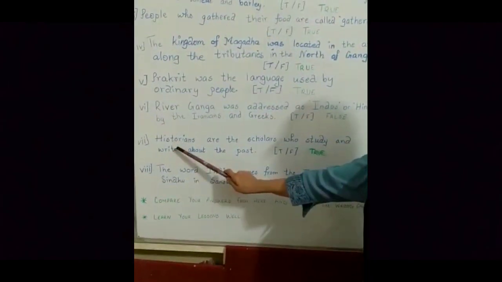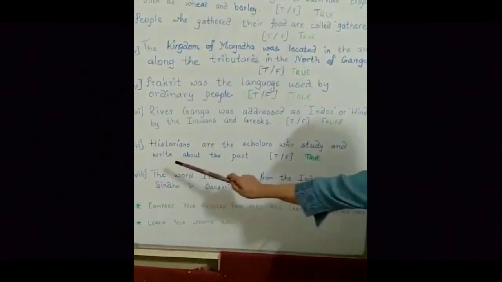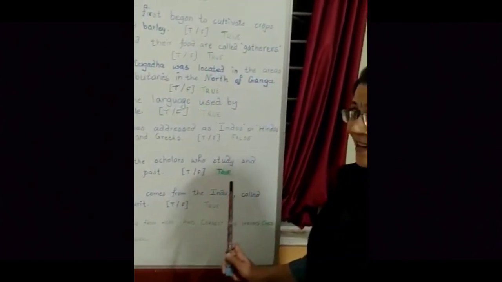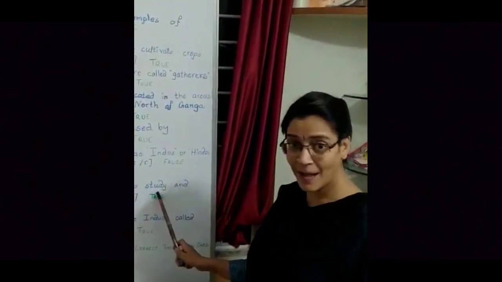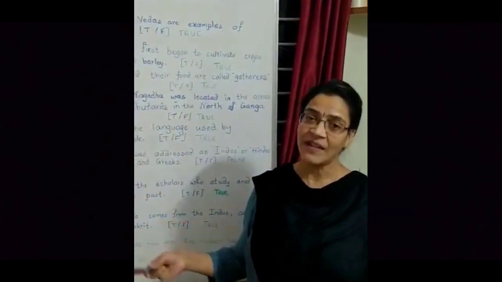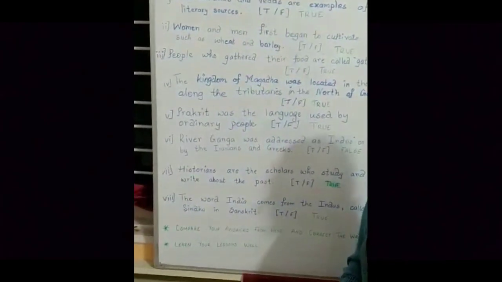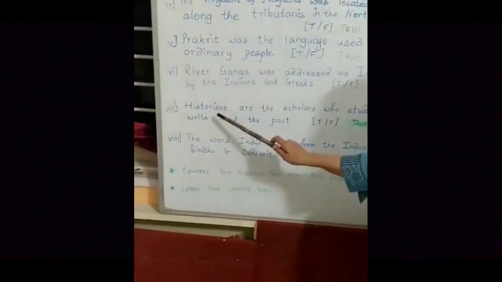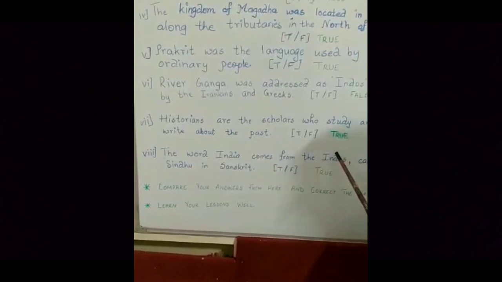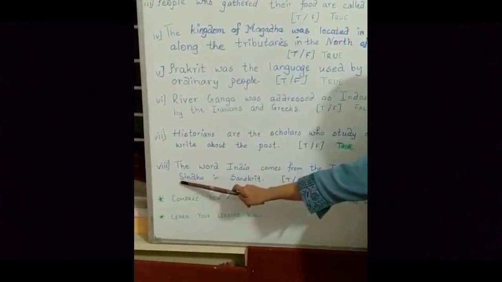Number 7. Historians are the scholars who study and write about the past. Yes, we all are historians because we are studying the past, and the people who write about the events that have happened in past after a thorough study of it are known as historians. So this sentence is also true. Okay. Sentence 8. The last sentence of true or false.